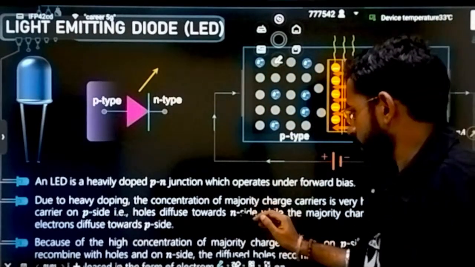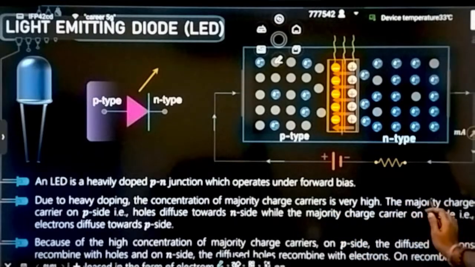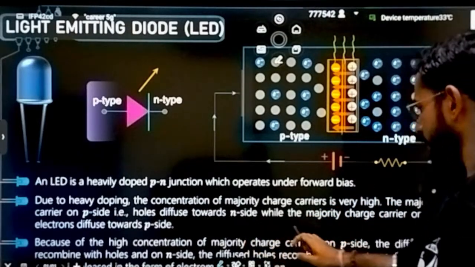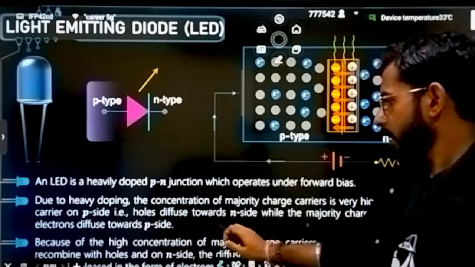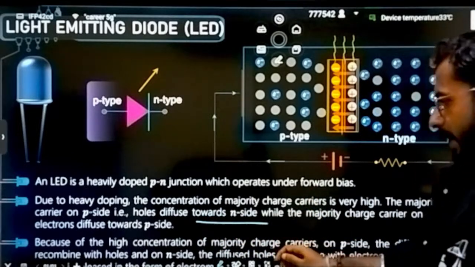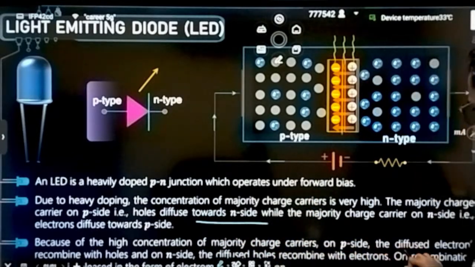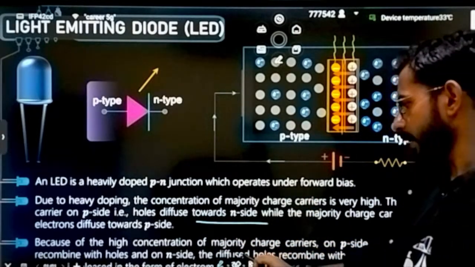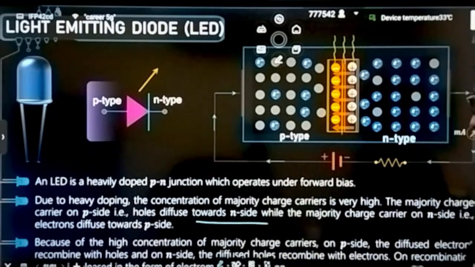Due to heavy doping, the concentration of majority charge carriers is very high. The majority charge carriers on the p side diffuse across, while the majority charge carriers on the n side diffuse the other way. Diffusion happens because of the higher concentration of majority charge carriers on each side. The diffused electrons recombine.